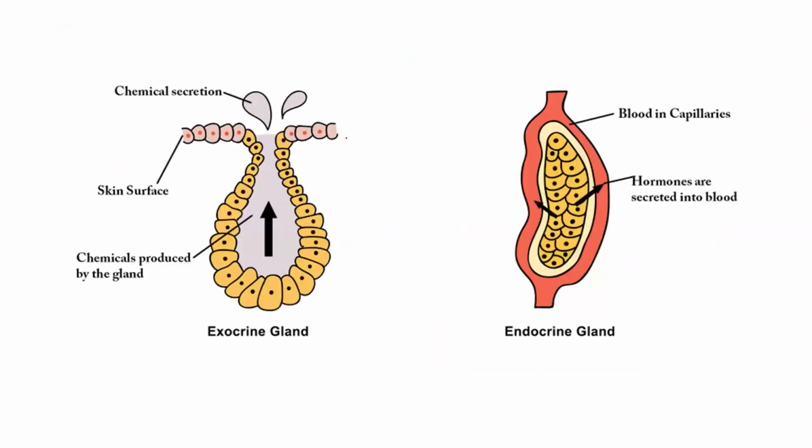These are the exocrine glands, which consist of ducts, and they release chemical secretions with the help of the ducts. While in the endocrine glands that are ductless, the hormones are secreted into the blood directly without any duct.